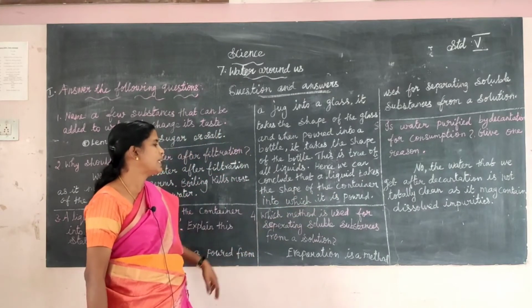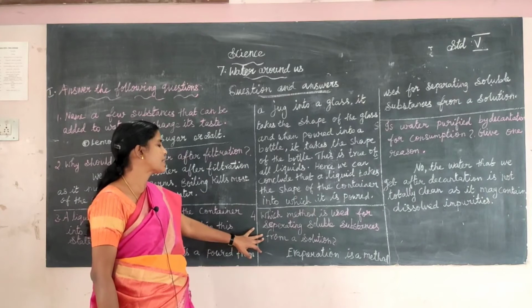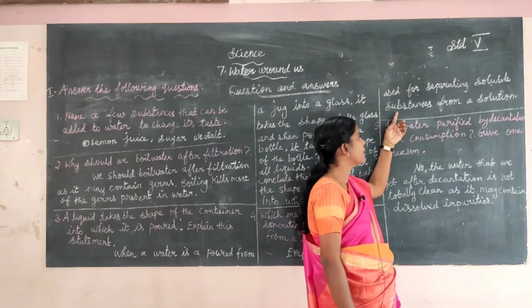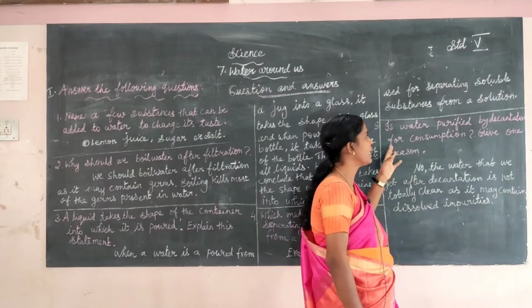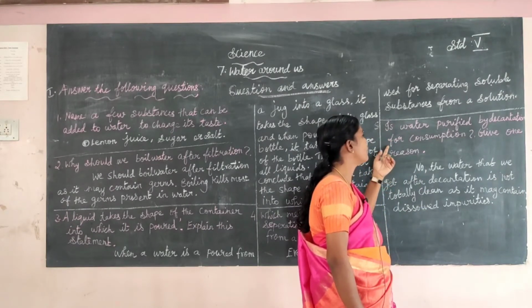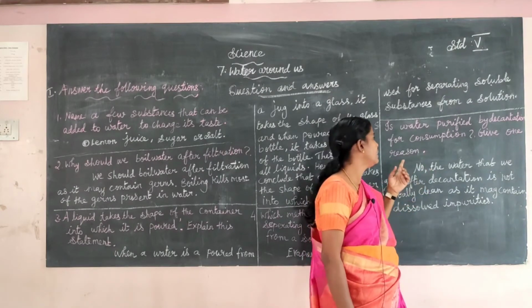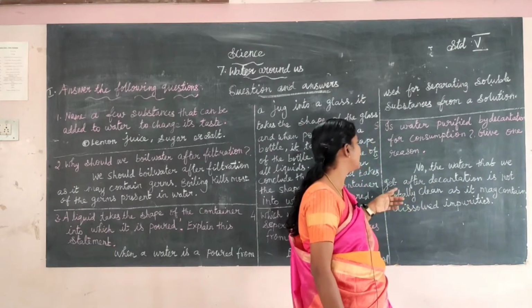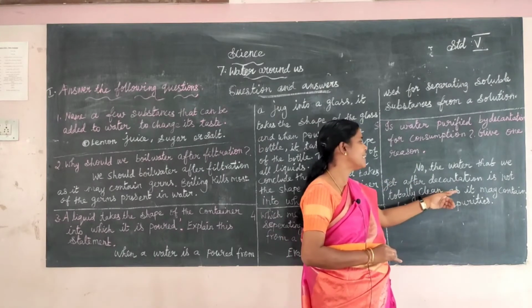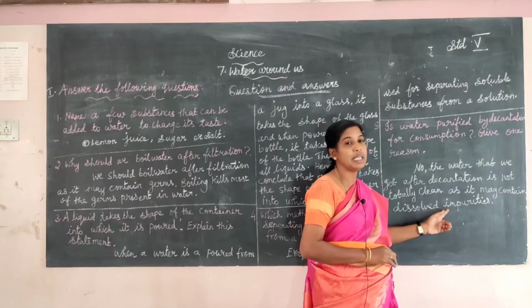Next one, which method is used for separating soluble substances from a solution? Evaporation is a method used for separating soluble substances from a solution. Fifth one, is water purified by decantation fit for consumption? Give one reason. No, the water that we get after decantation is not totally clean, as it may contain dissolved many impurities.